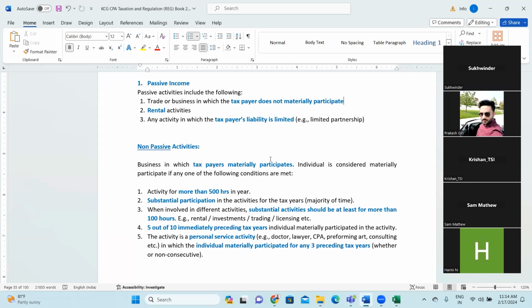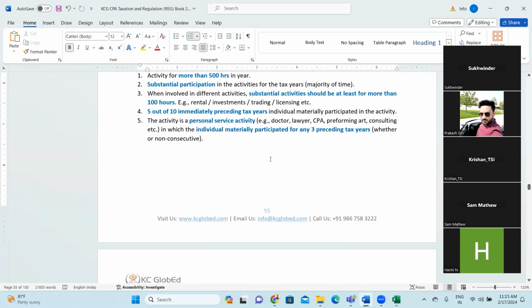And 5 out of 10 immediately preceding years, the individual was materially participating in those activities, and the activity is a personal service activity like doctor, lawyer, CPA, enrolled agent, advisors, right? So which involves the individual's time in giving consulting, right? So in which the individual materially participated for any three preceding tax years, whether consecutive or not consecutive, right? Clear everyone?